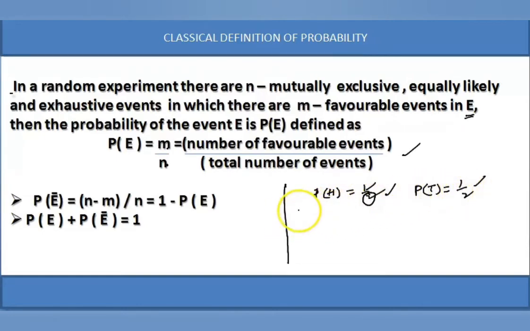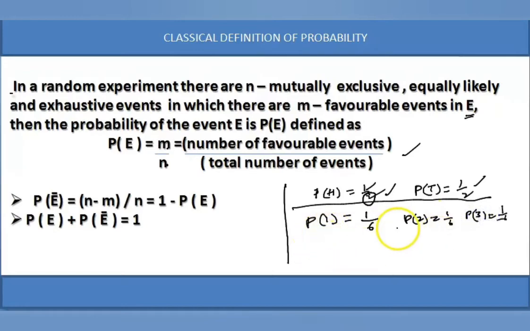When a die is rolled, what is the probability of getting 1 on the die? 1 is favorable, and the total number of events is 6, so 1 by 6. What is the probability of getting 2? 1 by 6. Getting 3? 1 by 6. Getting 6? 1 by 6. So they are equally likely. Getting head and tail are mutually exclusive: head intersection tail becomes phi.